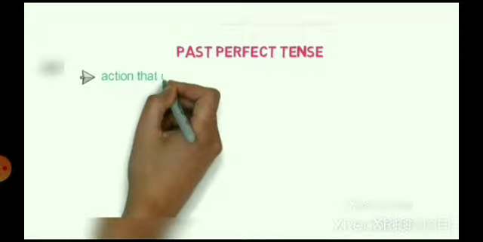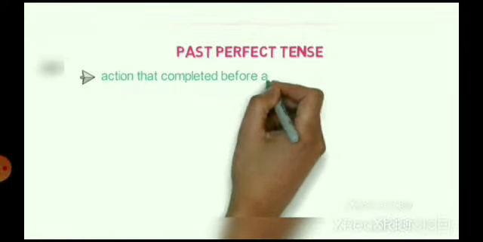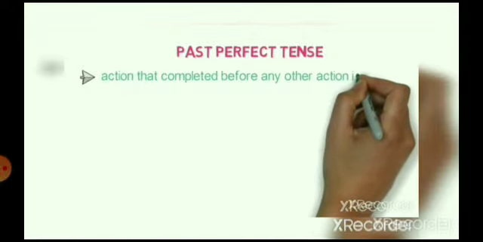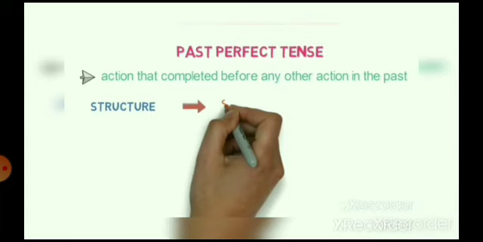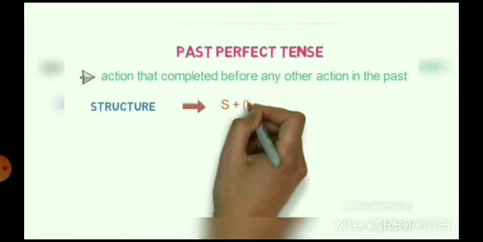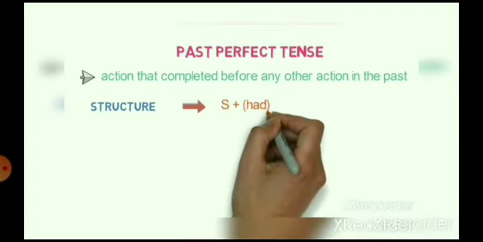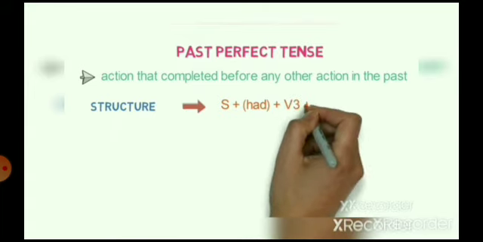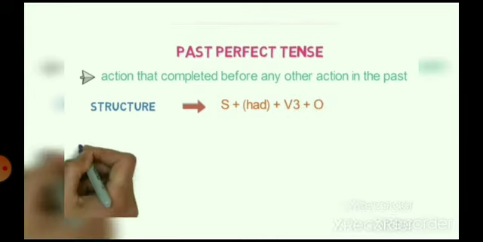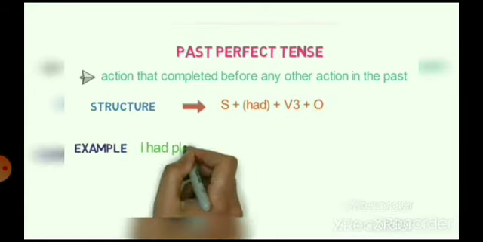It refers to an action that was completed before any other action in the past. The structure of past perfect tense is subject plus had plus V3 plus object. For example, I had played football before you came.